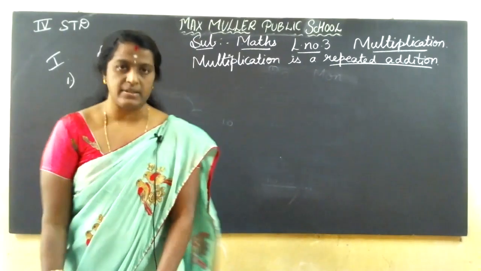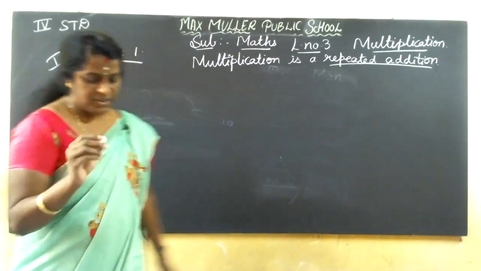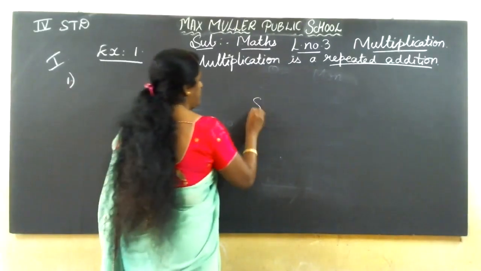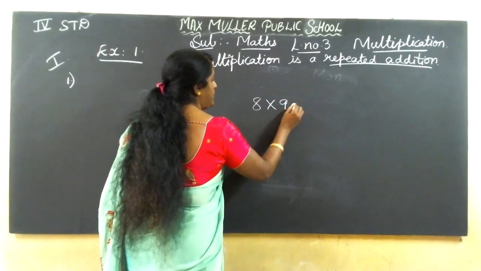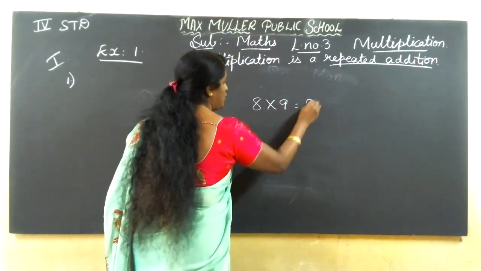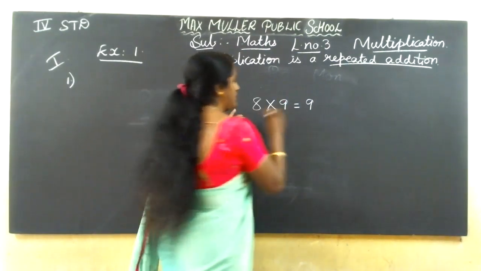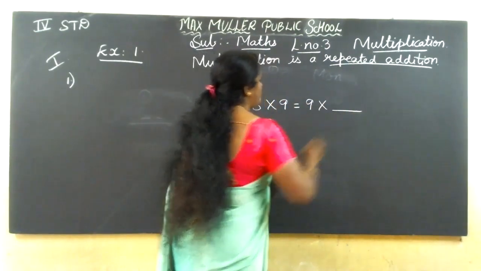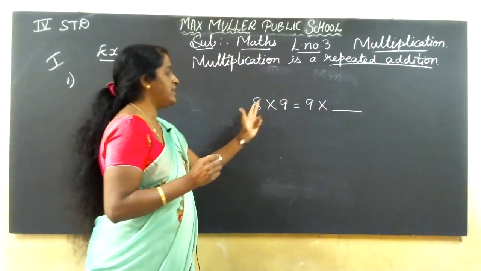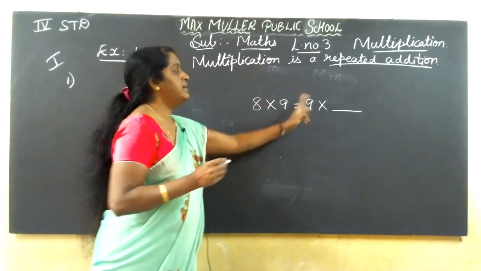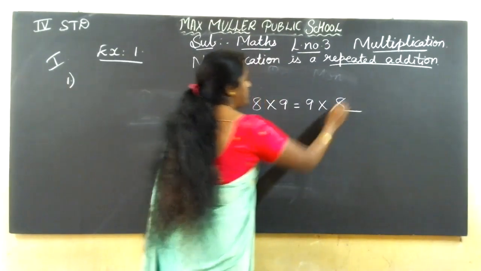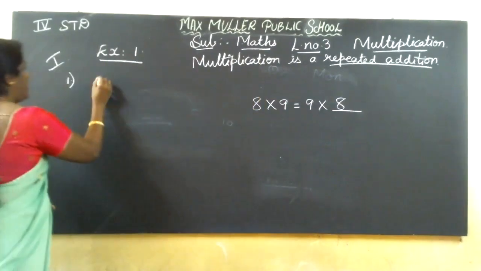Fill in the blanks. 8 into blank equals 9. They have given 8 into 9. You may think 8 9s are, you should know. No, here equals is there. Like comparing symbols, this also. Into, here a dash is there. If it is equal, 8 9s means here 9 is there. 9 8s are. First answer is 8.